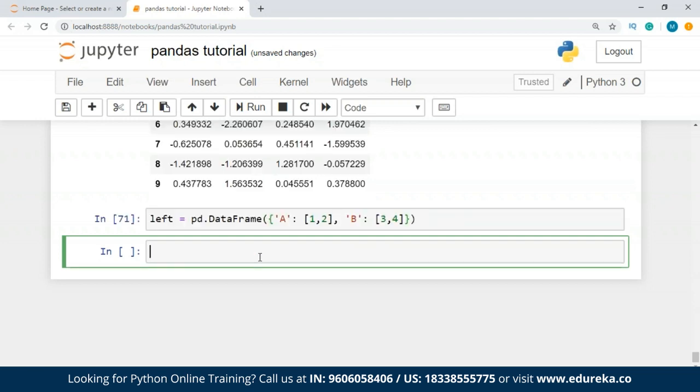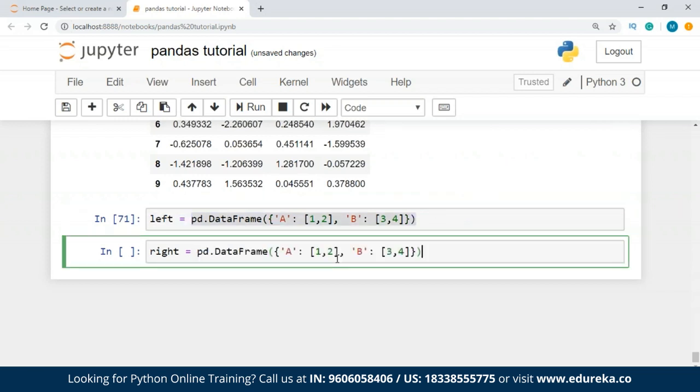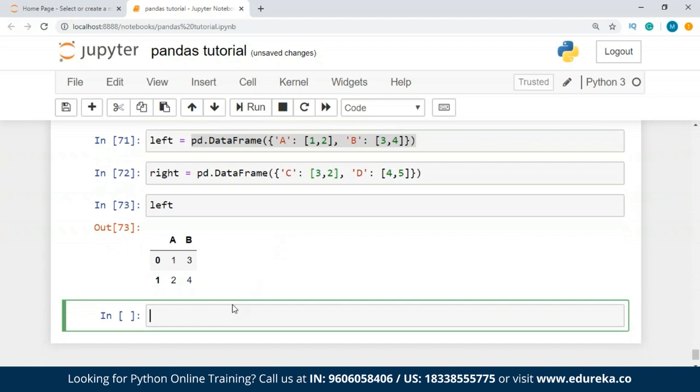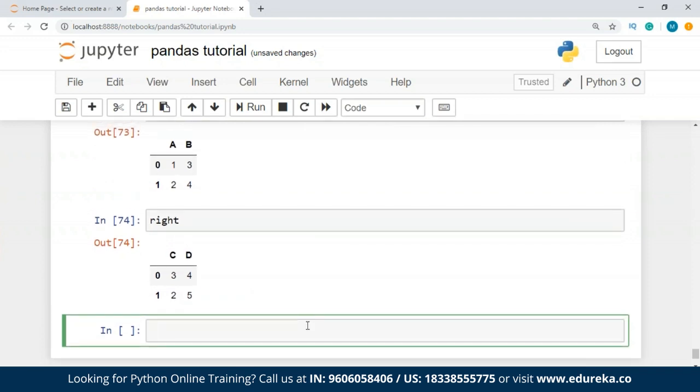All right, we make the right as well. So I'm just going to copy all this, paste it over here, and write it as d. This is going to be, let's say, c, and change a few values. So we have left and right, and I'm going to just type left, and then we get the output for right.